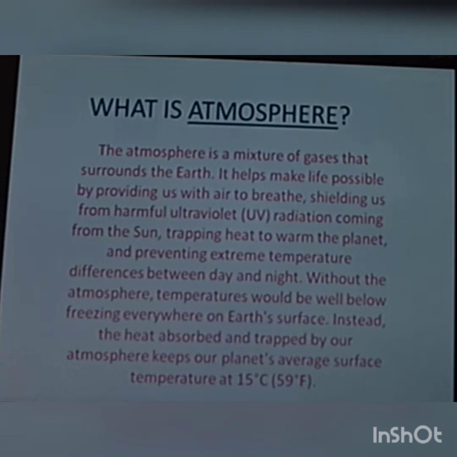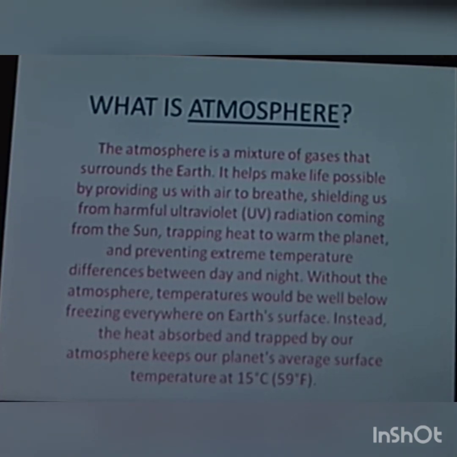The atmosphere is a mixture of gases that surrounds the Earth. It makes life possible by providing us with air to breathe, shielding us from harmful ultraviolet, that is UV, radiation coming from the sun, trapping heat to warm the planet, and preventing extreme temperature differences between day and night. Without the atmosphere, temperatures would be well below freezing everywhere on Earth's surface.